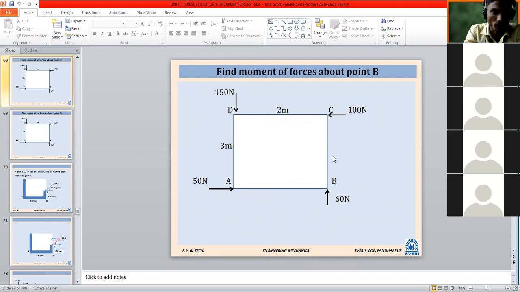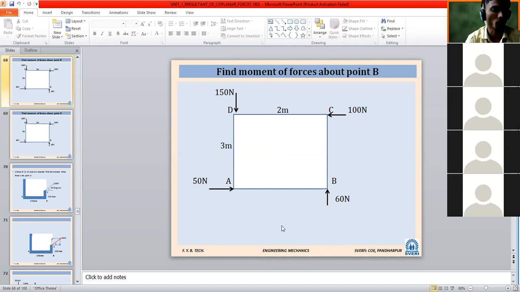It is a rectangular block, or a rectangular body; I cannot say square. Should I repeat the question? Find the moment of forces about point B. You can draw this diagram with points A, B, C, D as given.